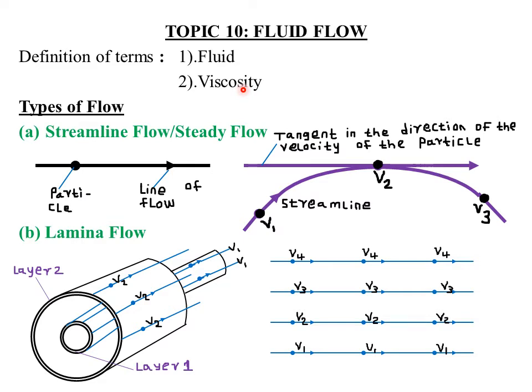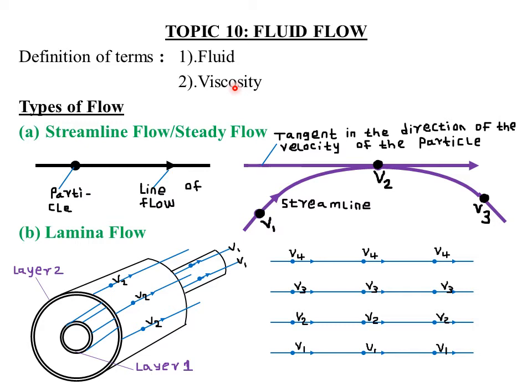Because remember that frictional force is simply the force that tends to oppose the relative motion or the intended motion. So if a given fluid has more internal frictional force, it means it has more viscosity. That is, it will have a higher ability to resist the movement of the particles within that particular fluid to flow. So viscous fluids will always have more density and will always cause the fluid to flow at a smaller rate.